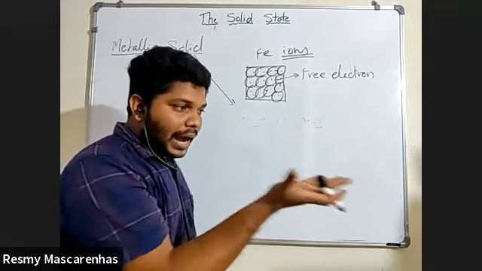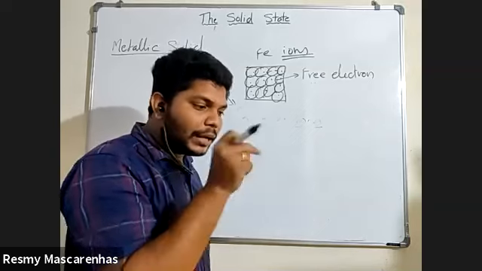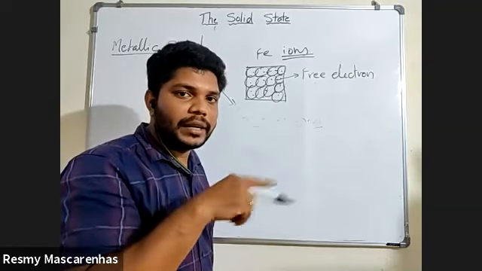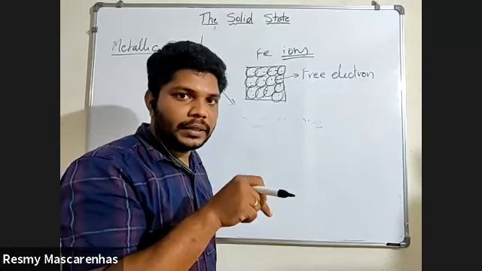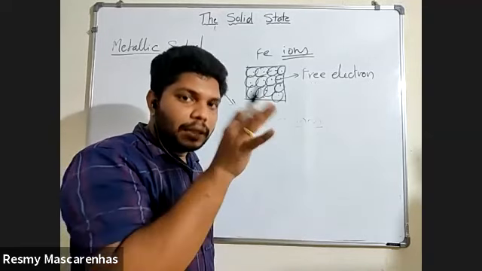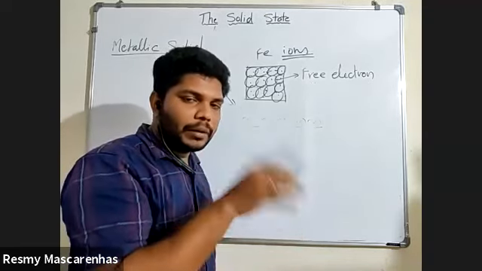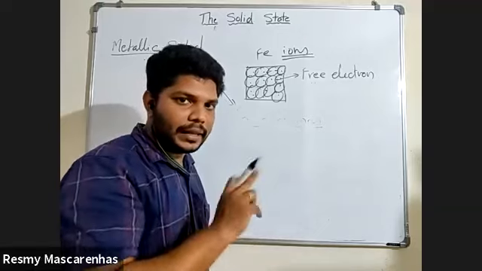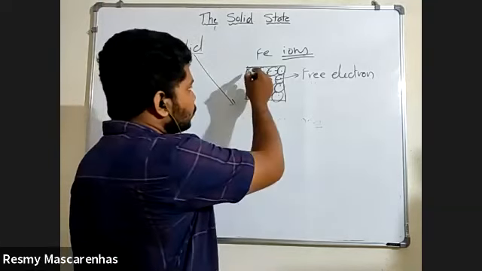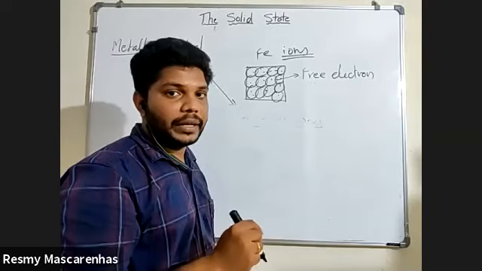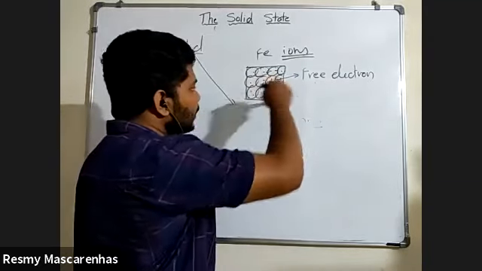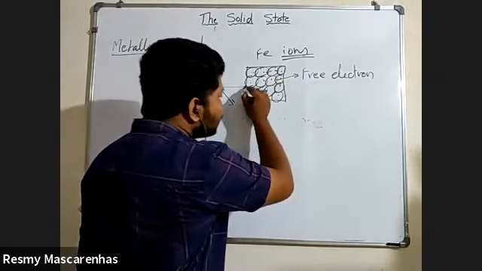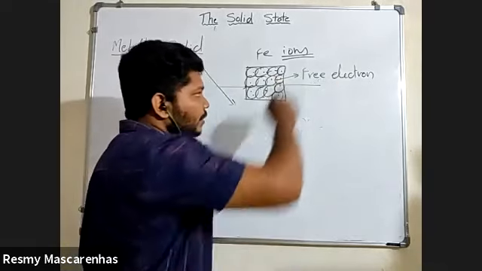If you see an iron plate, or anything made of iron, you cannot see it, but on the entire surface of the iron, electrons are continuously moving here and there. You cannot see it with the naked eye or with any instrument, but studies have been made and they have concluded that electrons are continuously moving here and there. Each atom gives one electron, and it is a free electron continuously moving. So when you touch it, electricity passes through it. Why? Because of the free electrons.